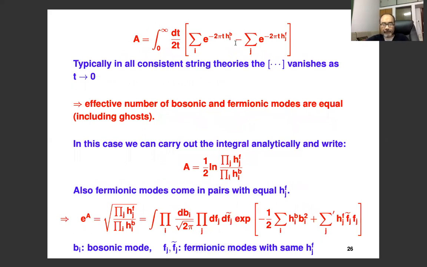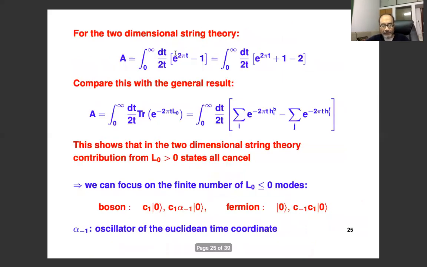Now this amplitude, typically in all consistent string theories, by which I mean string theories which do not have closed string tachyons, goes to 0 as t goes to 0. So the integral is finite. There is no divergence from the t goes to 0 end. This means that the effective number of bosonic and fermionic modes are equal, because as t goes to 0, these two cancel. This certainly is the case in the example we are considering: as t goes to 0, this just goes to 0.